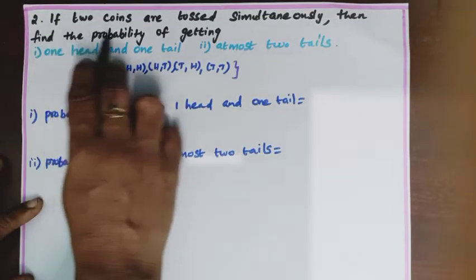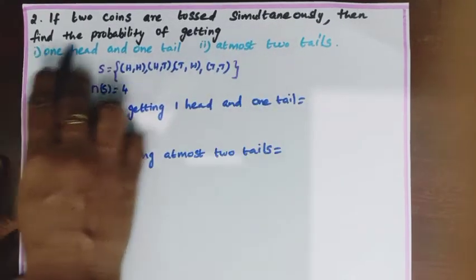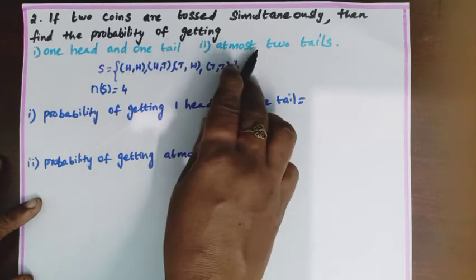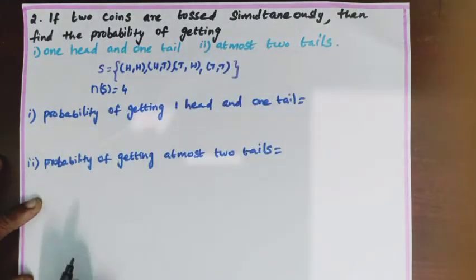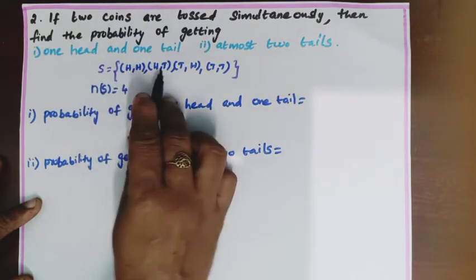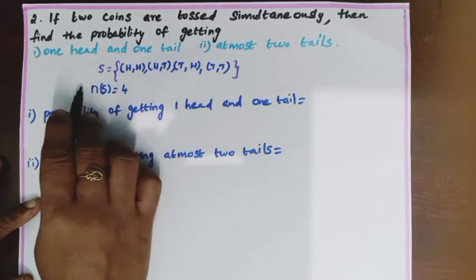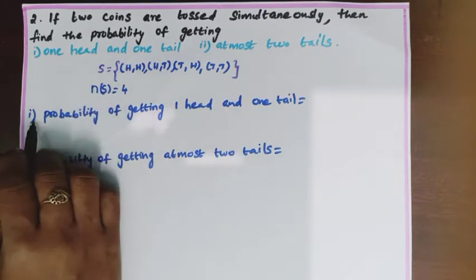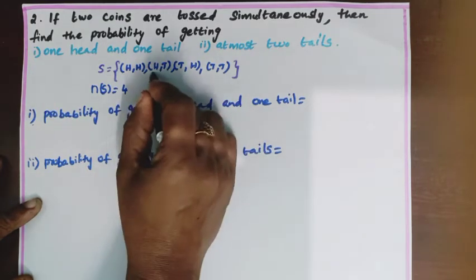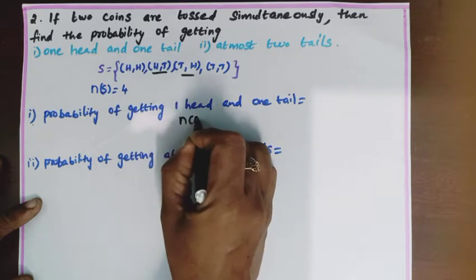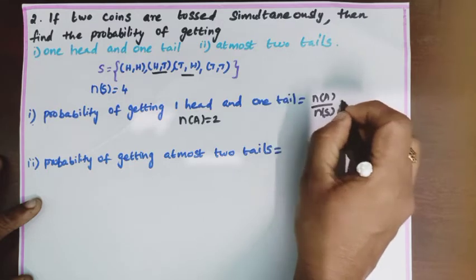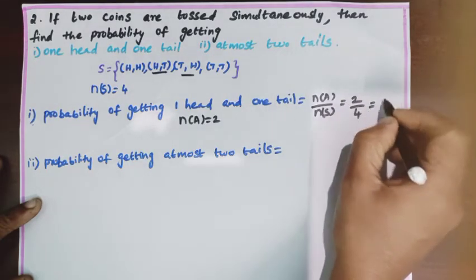Sum number 2. If 2 coins are tossed simultaneously, then find the probability of getting first subdivision, 1 head and 1 tail. Second subdivision, at most 2 tails. When 2 coins are tossed, the sample space will be S is equal to head head, head tail, tail head, tail tail. Therefore, N of S is equal to 4. First subdivision, probability of getting 1 head and 1 tail. Then N of A is equal to 2. N of A by N of S, which is equal to 2 by 4, which is equal to 1 by 2.